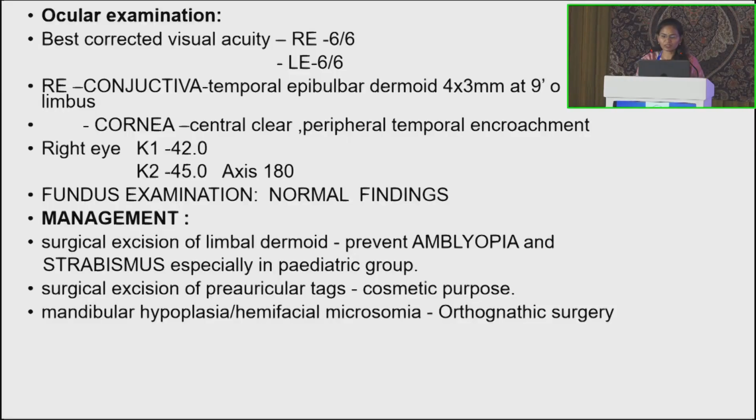In the right eye, in the conjunctiva, temporal epibulbar dermoid 4 x 3 mm at 9 o'clock limbus. In the cornea, central clear, peripheral encroachment. Right eye K1 is 42 and K2 is 45. Axis is 180 degrees. Fundus examination is normal. Management: surgical excision of limbal dermoid to prevent amblyopia and strabismus, especially in the pediatric group. Surgical excision of preauricular tags for cosmetic purposes. For mandibular hypoplasia and hemifacial microsomia, it needs orthognathic surgery.